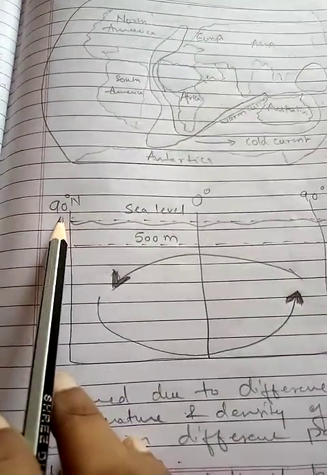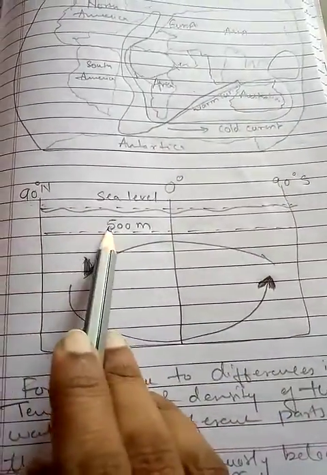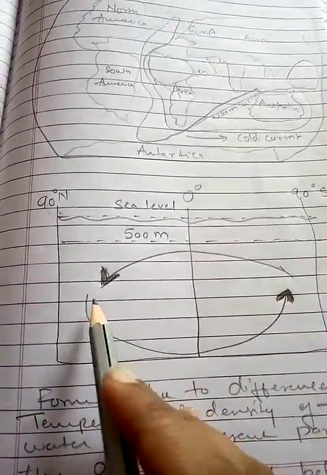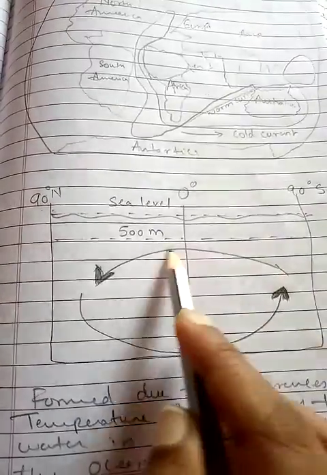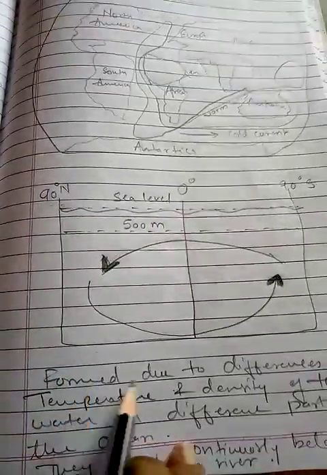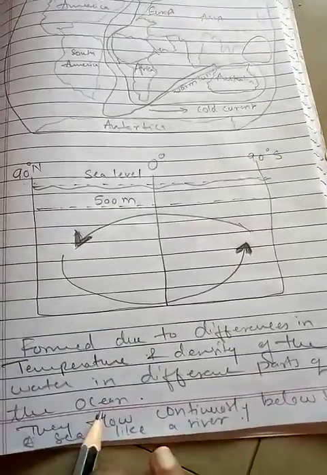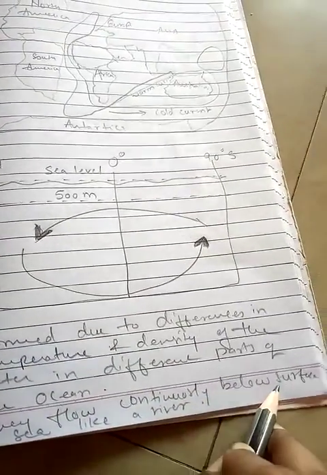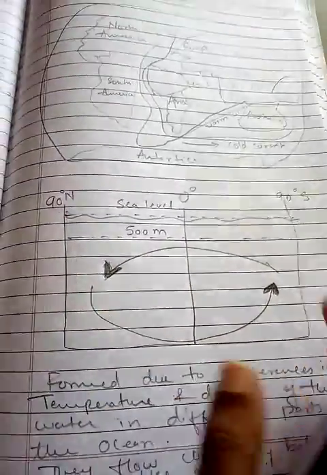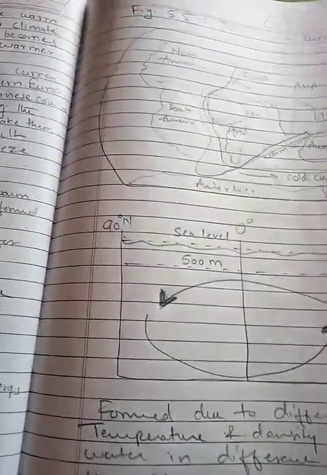This is 90 degree north, this is sea level, this is 0 degree, this is 90 degree south, this is sea level. This is 500 meter, and down here, see how the direction is like this and like this. So the currents flow in this manner, and these are formed due to differences in temperature and density of the water in different parts of the ocean, and they flow continuously below the surface of the sea like a river. This is a continuous process, and because it happens, all these things change.